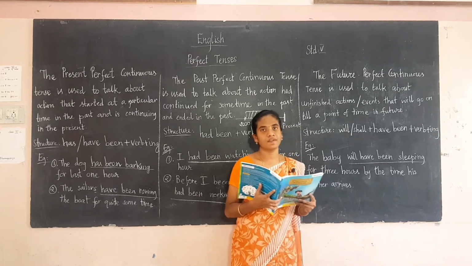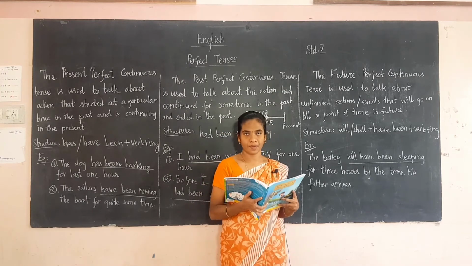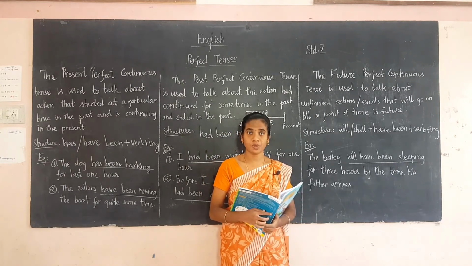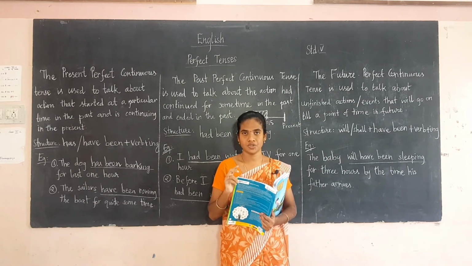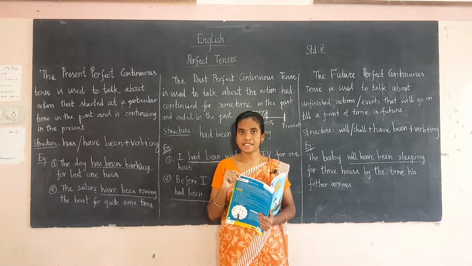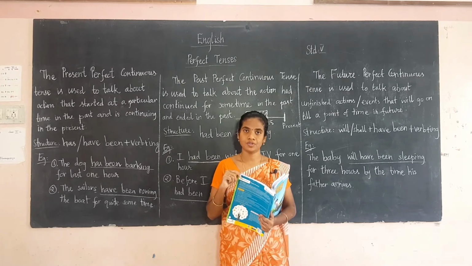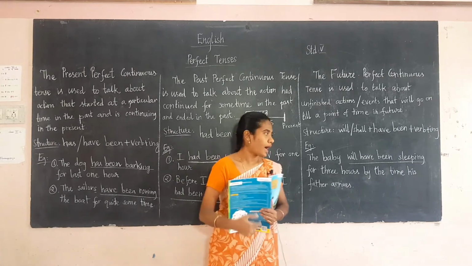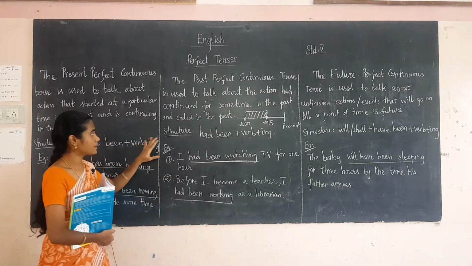Okay students, are you clear with the 6 types of tenses? The one point you have to remember is the structure. You have to write the structure 2 times, it's homework for you. Thus totally we have learned the 6 tenses today, right? So for that you have to write the structures 2 times. I hope you understand the 6 tenses, so look at the structure also.